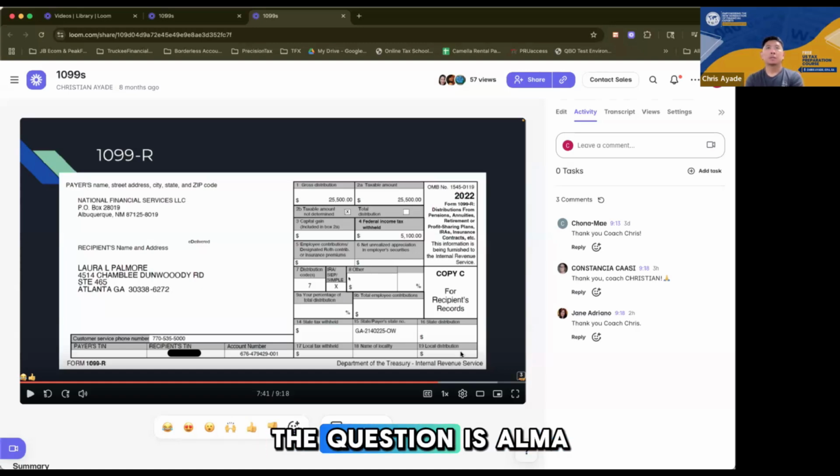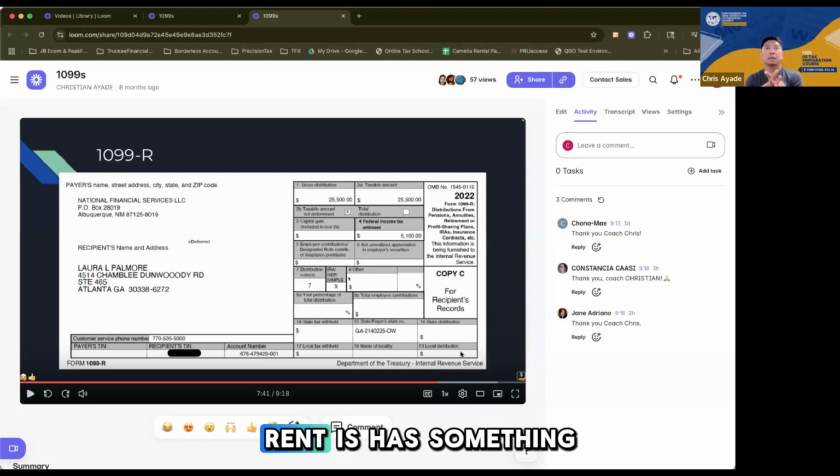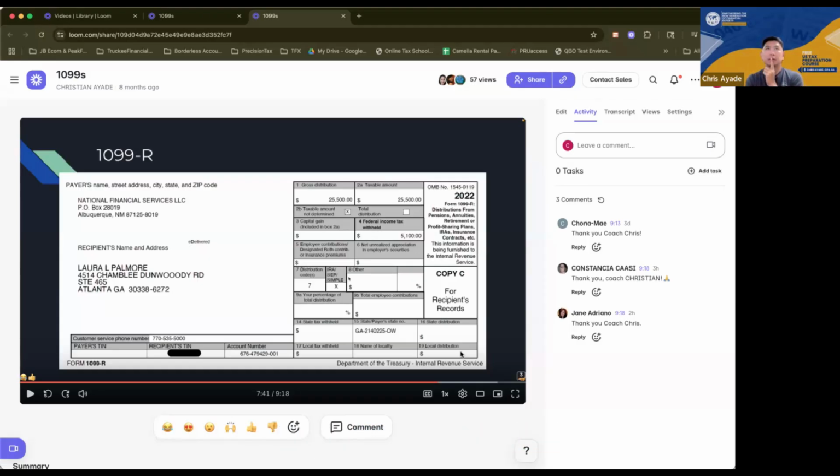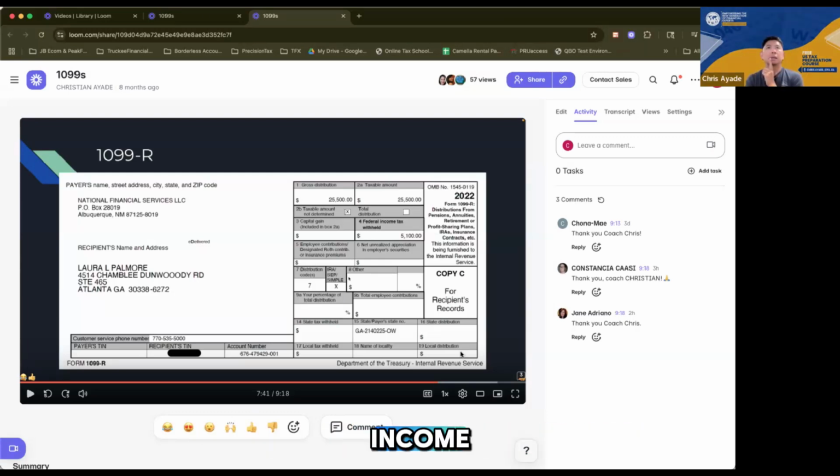I'm not sure what the question is, Alma. It's kind of confusing. You may want to rephrase that. But residential or commercial rent has something to do with 1099-MISC. The 1099-R is for retirement. Oh, sorry, I made a typo. It should be miscellaneous. R is for retirement, right? No problem. There's no threshold on personal rental income.